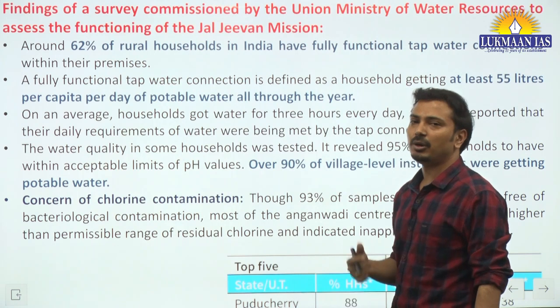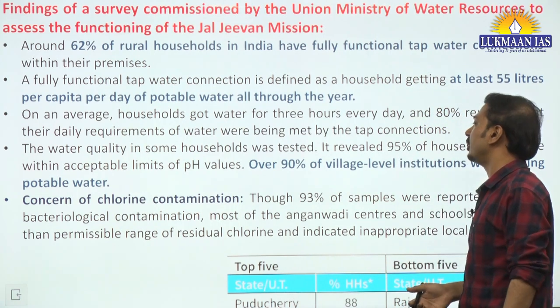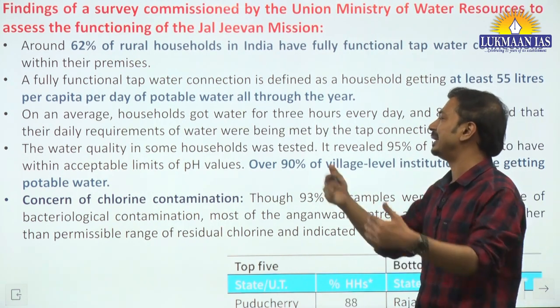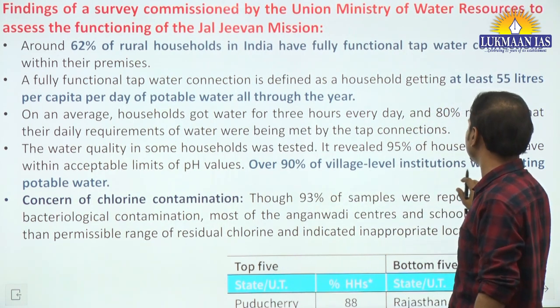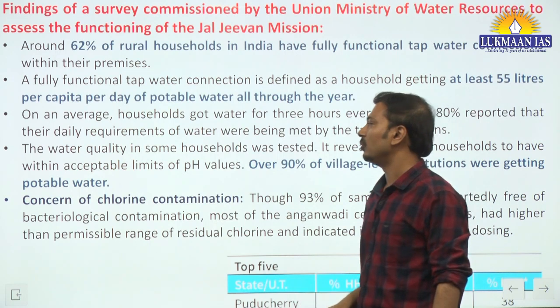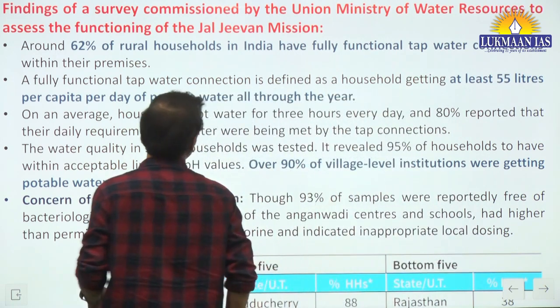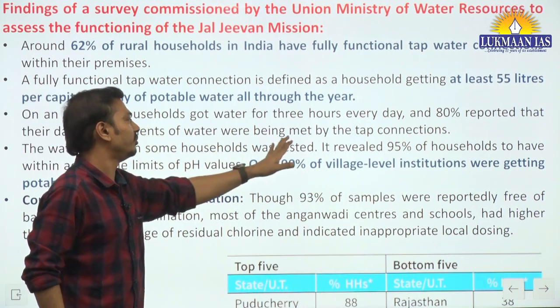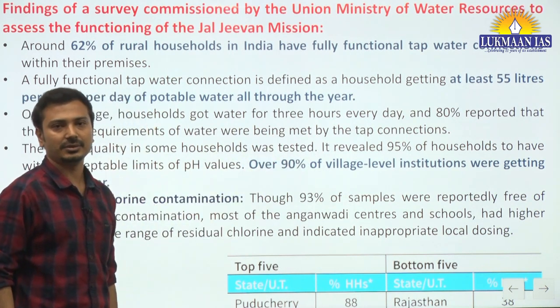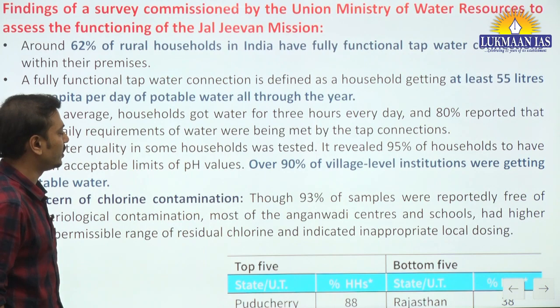Now, good positive data from the report has been observed in terms of increasing the availability of water. Over 90% of the village level institutions were getting potable water. Along with that, most, let's say 80%, reported their daily requirement of water was being met by the tap connections. So, it is positive data or improvement.